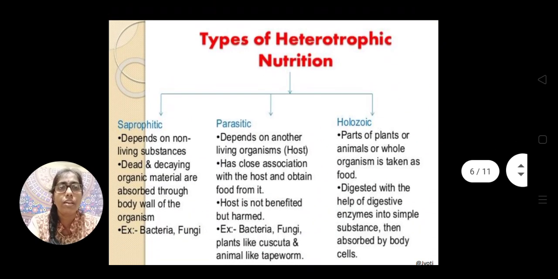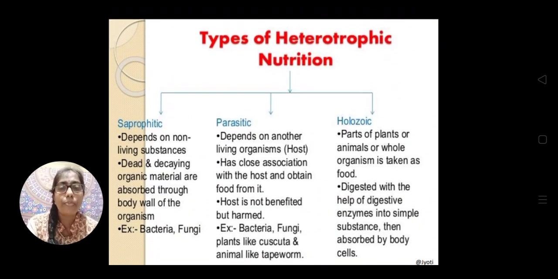Next, types of heterotrophic nutrition. So what we have discussed are the types of heterotrophs, or the types of organisms that obtain their food by heterotrophic mode of nutrition. Now, what are the different types of heterotrophic nutrition? This heterotrophic nutrition is mainly divided into three types. One is saprophytic mode of nutrition, second is your parasitic mode of nutrition, and third is holozoic mode of nutrition.